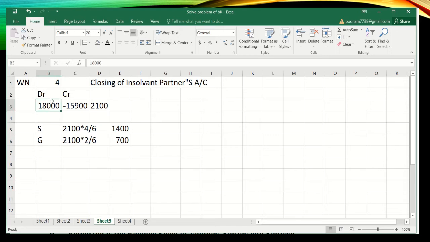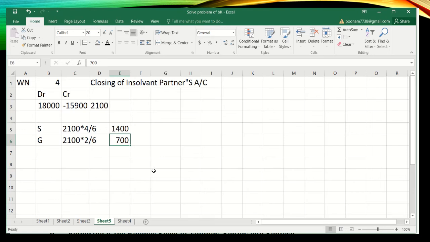So 18,000 is the debit total, and the credit total is 15,900. So a debit balance is there, which means it's a payment which should be made by Rajaram to the business, because he has to pay the amount. So 18,000 minus 15,900, 2,100 is the closing balance. This due amount will be borne by Sitaram and Gangaram, so that will be divided in their ratio. So Sitaram's share will be 2,100 into, star means multiplication, 4 by 6, 1,400. And 2,100 into 2 by 6, 700, students.